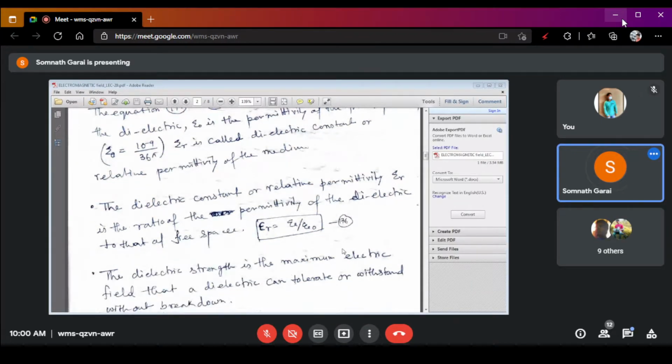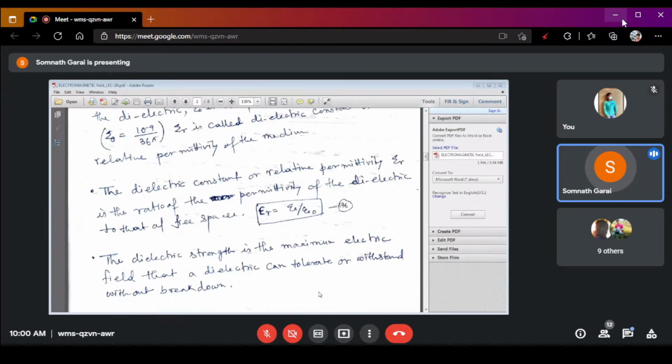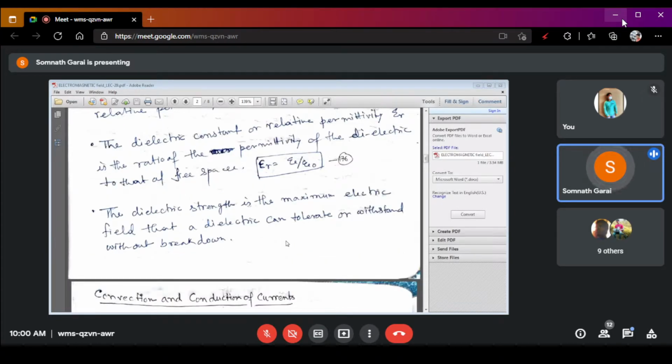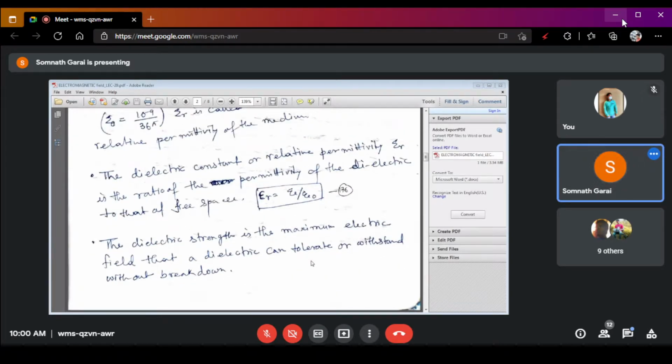Okay, so dielectric constant or relative permeability, I already discussed that it is the ratio of the permeability of the dielectric to the permeability of the free space. So this is another equation. 176 is an important equation when you solve the electrostatic problem regarding dielectrics, right? And then what do you mean by the dielectric strength?